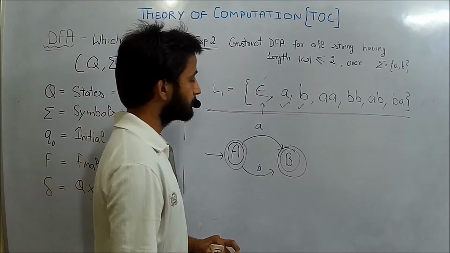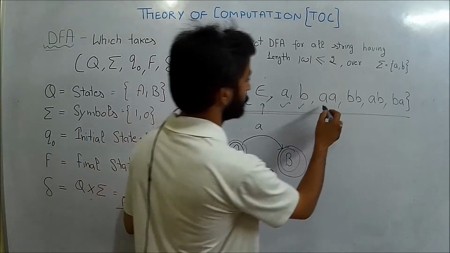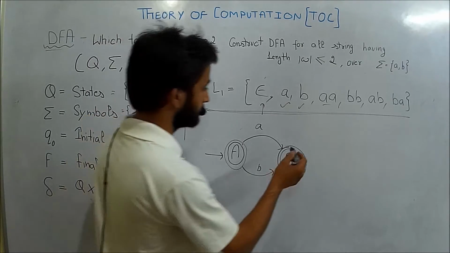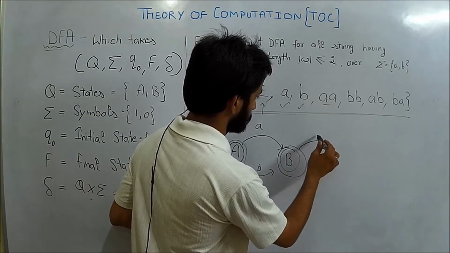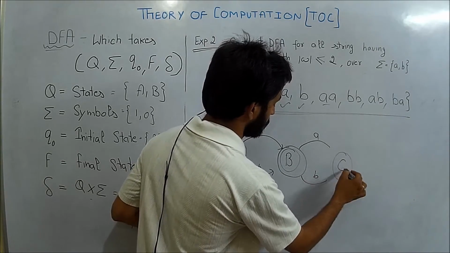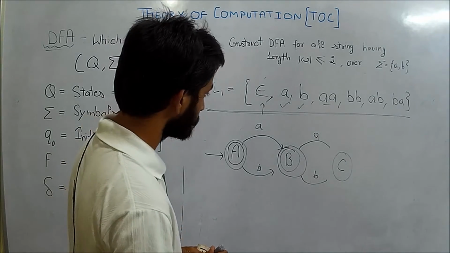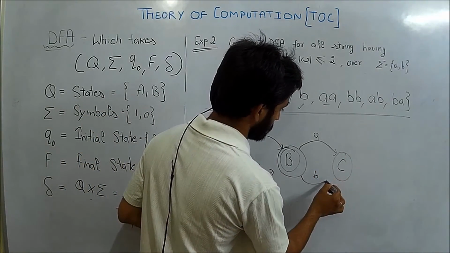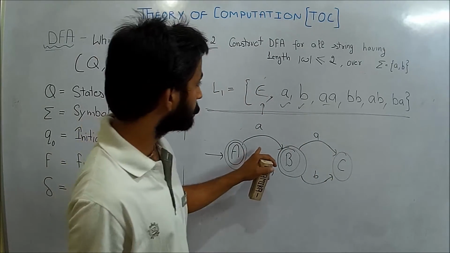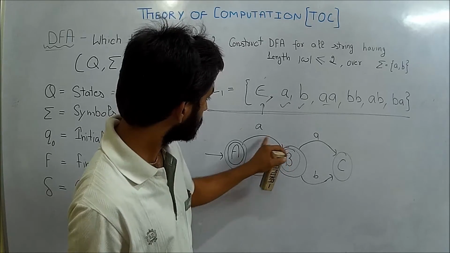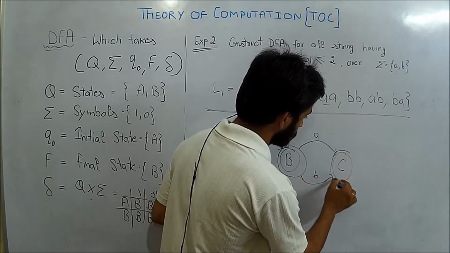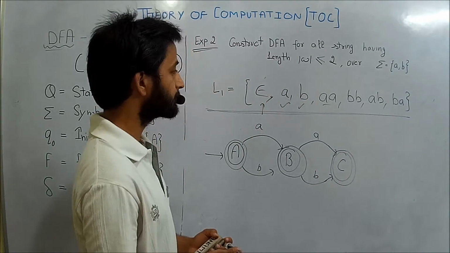Next we have AA, and here I also have to add the transitions of A and B. By showing the transitions of A and B to the state C, this state C will accept all the strings of length 2, and for this I have to make the state C a final state.